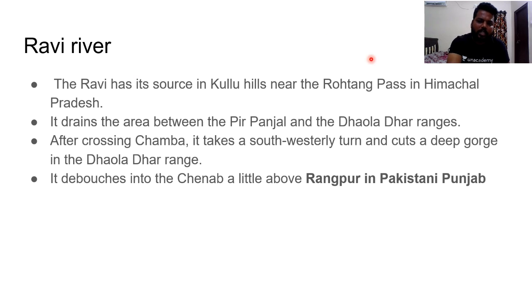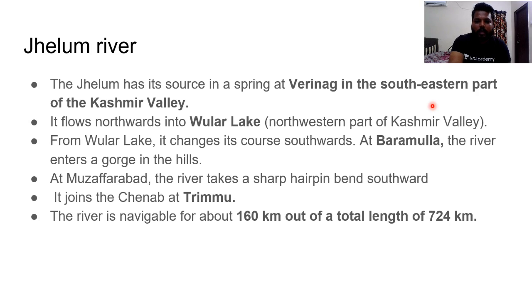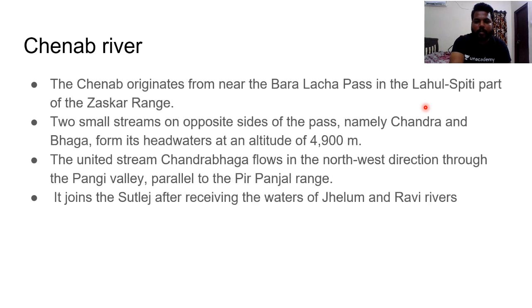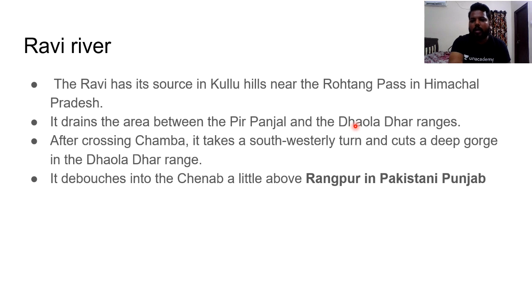Beas River also originates near Rohtang Pass itself, and it drains the area between the Pir Panjal and Dhauladhar ranges. Do remember this point. Earlier, the Indus River was moving between the Zaskar and Ladakh ranges in such a way. The Ravi River is present between the Pir Panjal and Dhauladhar ranges.